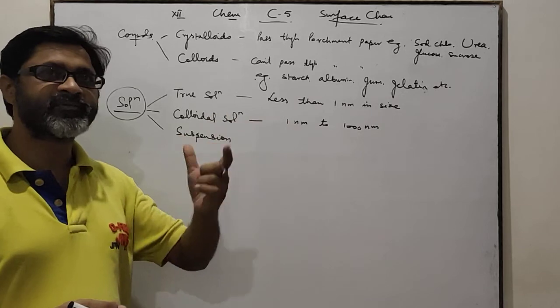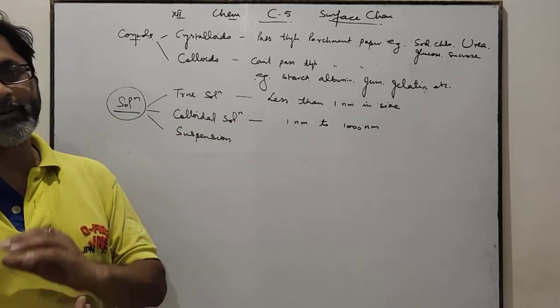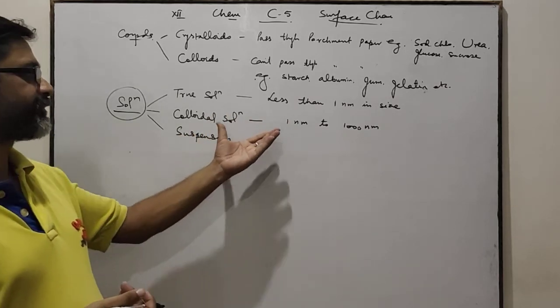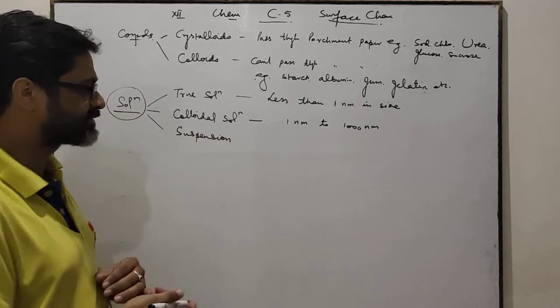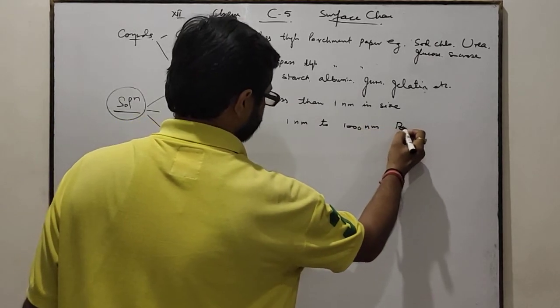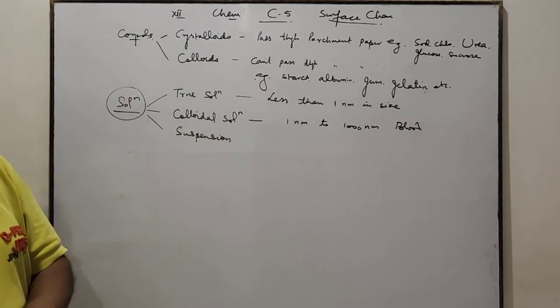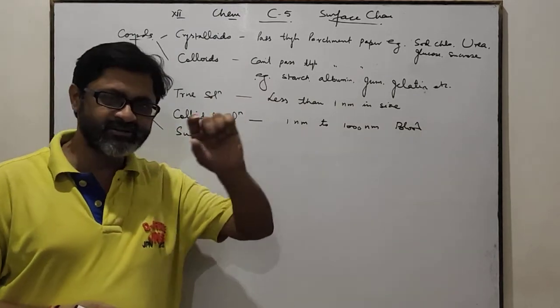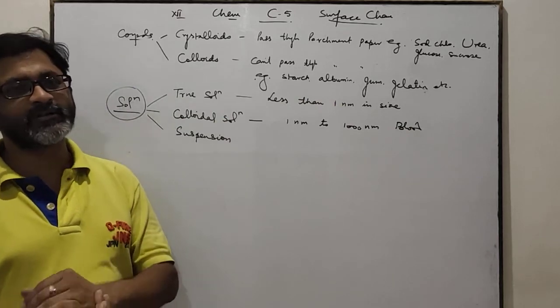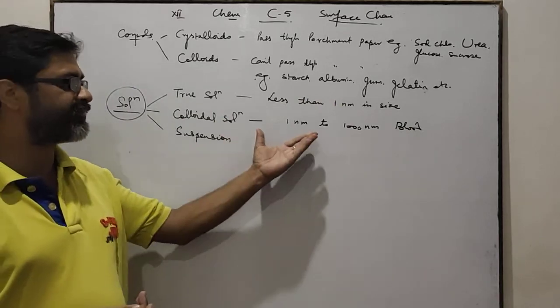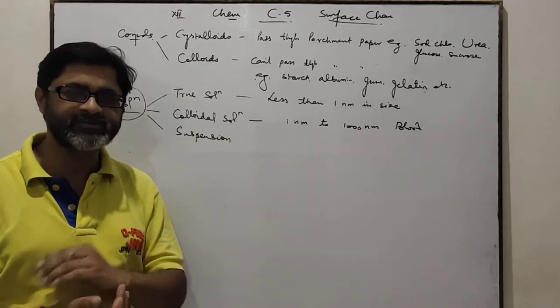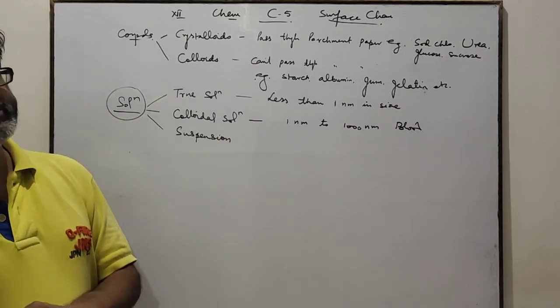For example, blood. Blood is a type of colloidal solution in which RBCs, WBCs and platelets are present, which can be seen with the help of an ultra microscope but can't be seen by simple naked eyes.